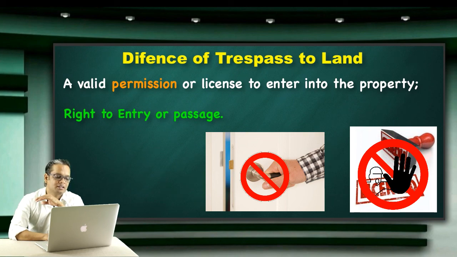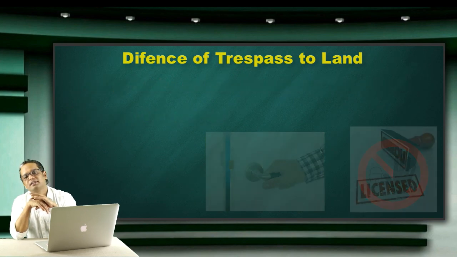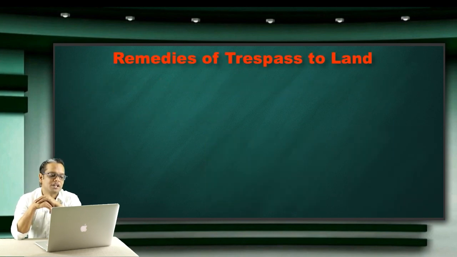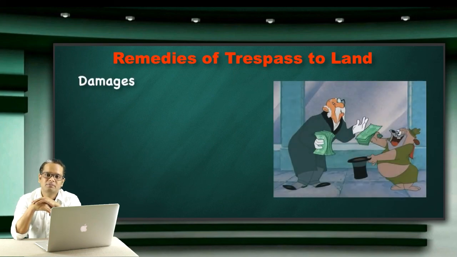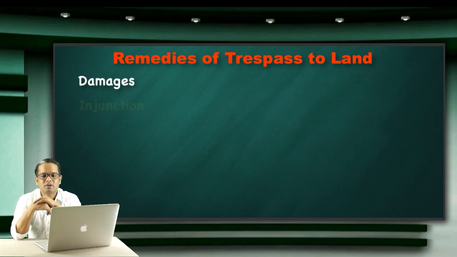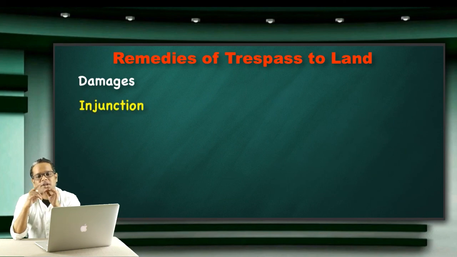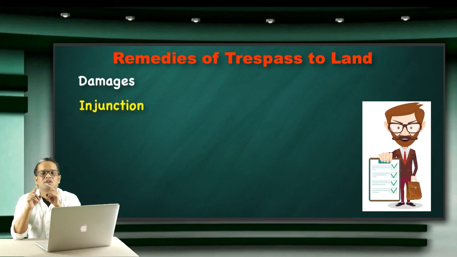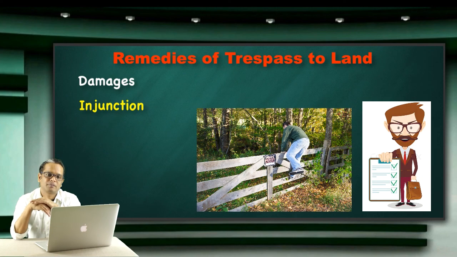Now the last topic in this video is remedies for trespass to land. Of course, you know that in tort law the first remedy is damages. You can claim damages. The second one is injunction, so that the person must be restrained from entering your property.